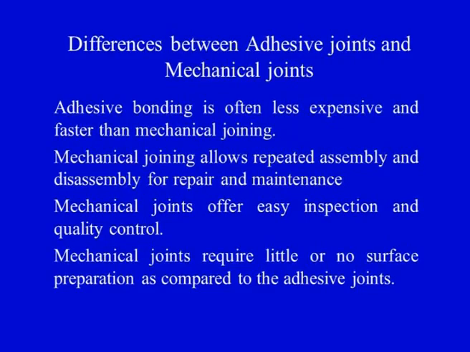Mechanical joining allows repeated assembly and disassembly for repair and maintenance. Now we come to the advantage of the mechanical joining. Till now we have seen that adhesive joining is better as compared to the mechanical joining, but here we see that when we have to have a regular maintenance of the structure which has been joined together using mechanical joining, we can disassemble the structure by removing the mechanical fastener, opening the structure, doing the maintenance and then again closing.